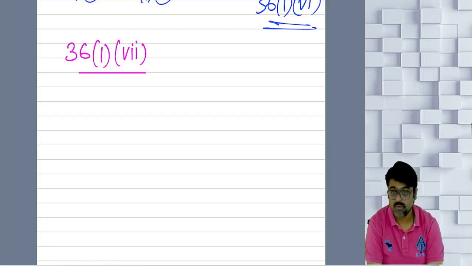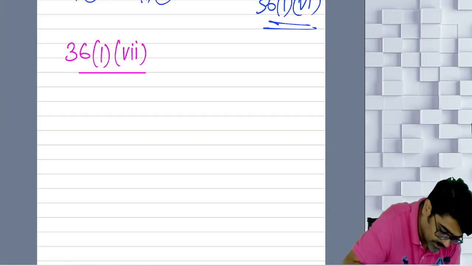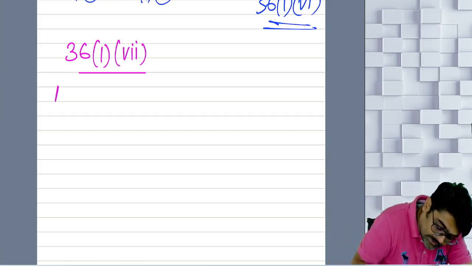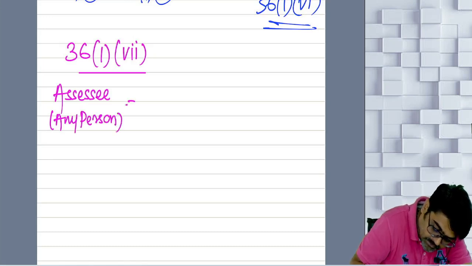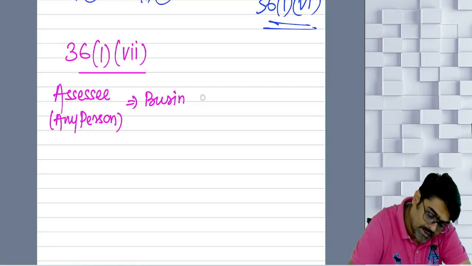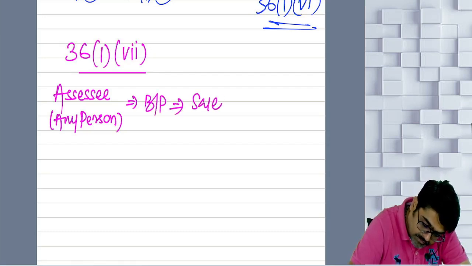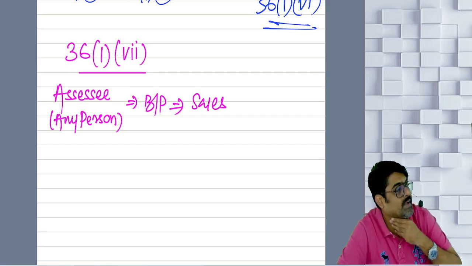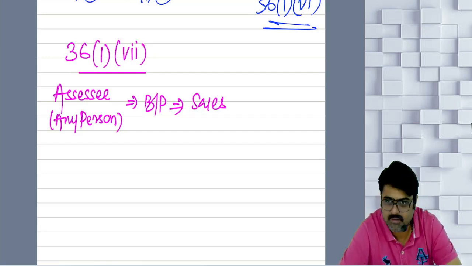Now what I want to tell you, I will show you in a picture. Okay. See. Assessee is there. Who is this assessee? Tell me. Any person doing any business. Business or profession also, yes or no? So in your business or profession, will you do sales? How many types of sales you do? Two types of sales. Cash sales and credit sales.